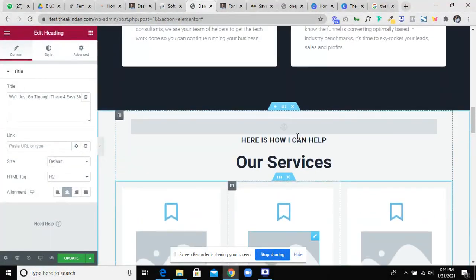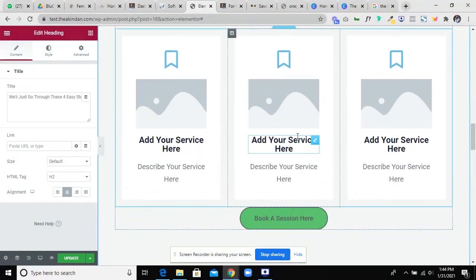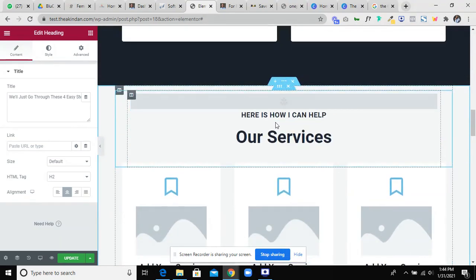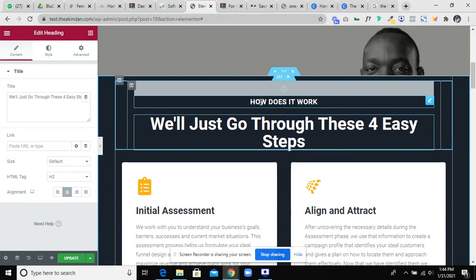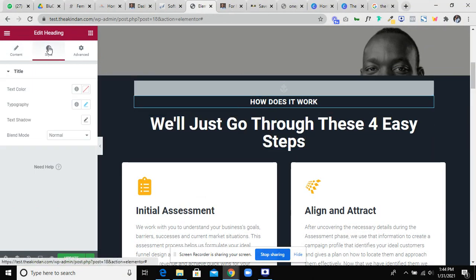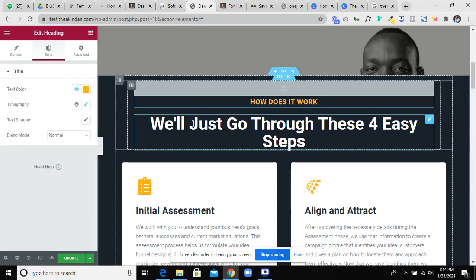So I'm going to move over to my services. So over here I have, okay, one other thing that I'm missing out is I need to change the color of this place.